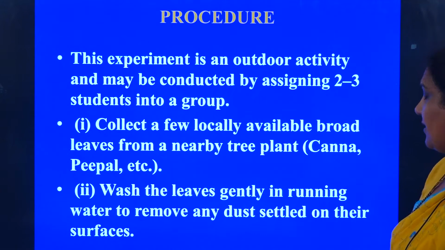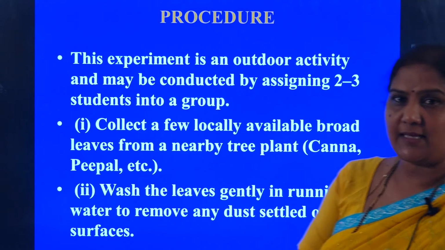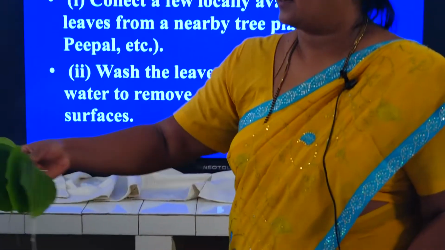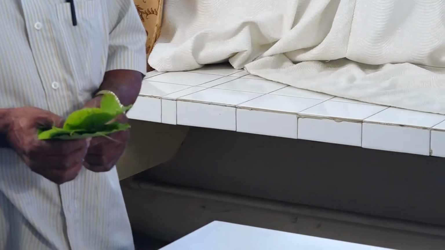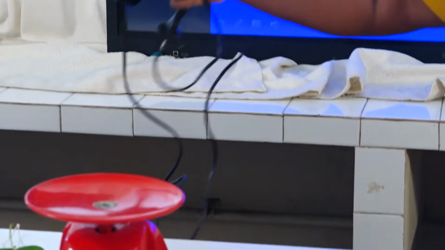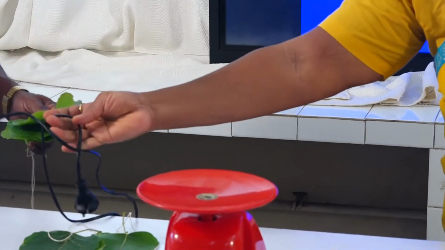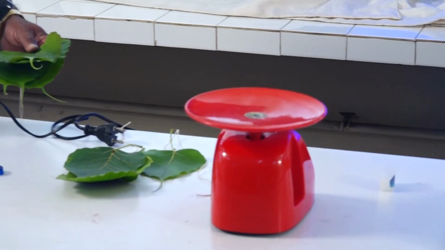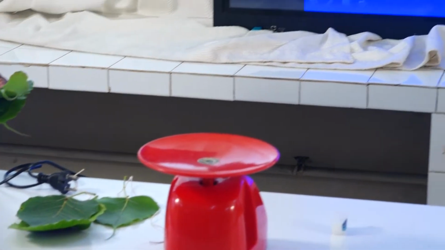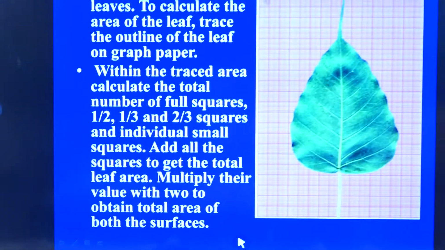Then we wash these leaves very clearly, and then we dry the leaves gently, just to remove all the dust that has settled on the surface.